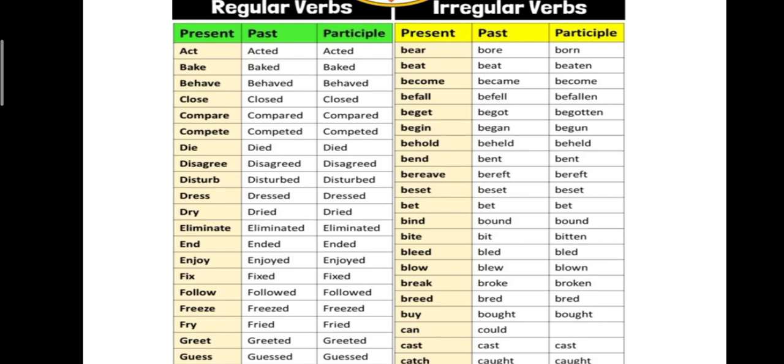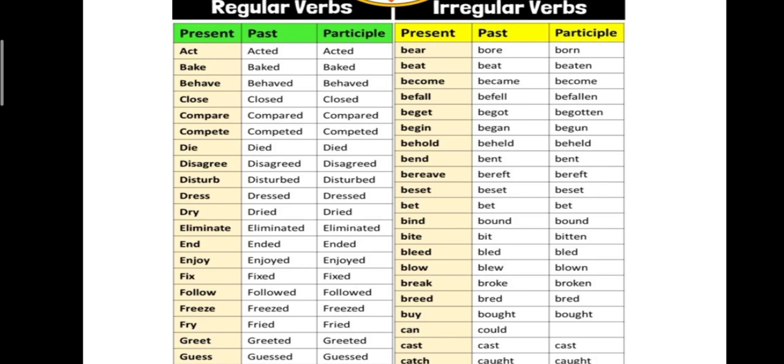What is the second form of a verb? That is acted, baked, behaved, closed, compared. You are just adding ed to it. Yes or no? Present, past, participle. What is the participle? V3 form of verb. V1, V2, V3. Act, acted, acted. So these are the verbs that carry the past form: present, past, participle.